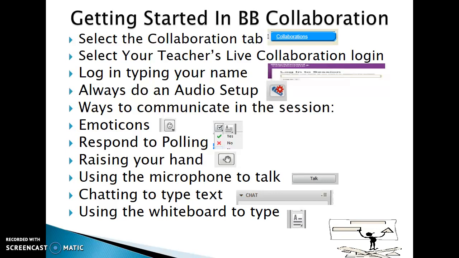There are a variety of ways that you can communicate in the Blackboard collaboration sessions with your instructor and other students. You can use the emoticons, or respond to polling if your teacher is asking you a yes, no, or multiple choice A, B, C, D. If you have a question at any time, you can use the raise hand button. If you're going to talk, you need to remember to click on the talk button and then you can speak. If for any reason your microphone is not working, you can use the chat button and type in whatever it is you need to ask or get help with.